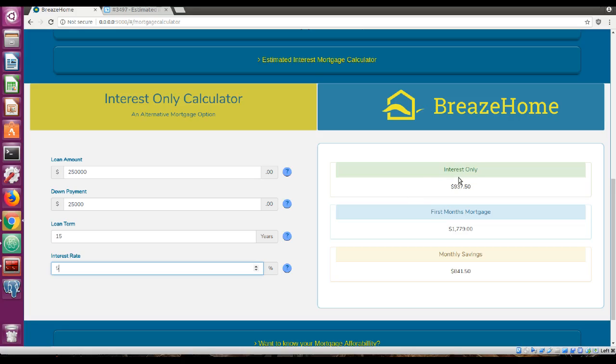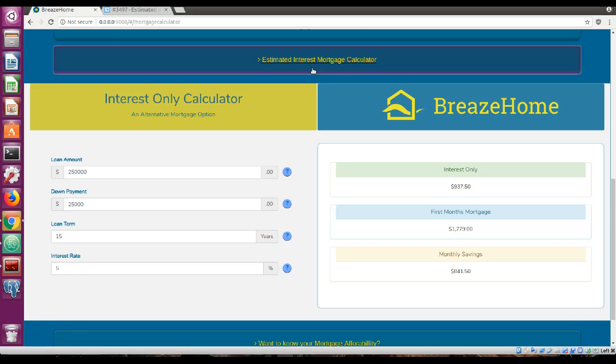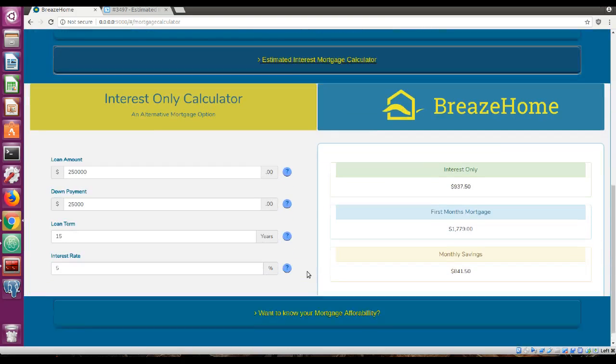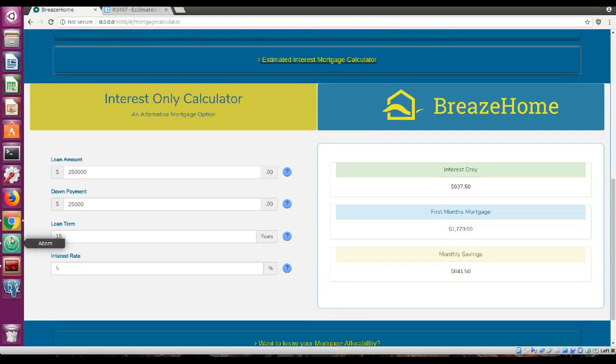In this scenario, the interest payment will be $937.50. A regular mortgage for this scenario would be $1,779. So we're looking at a savings of $841 during the life of paying the interest. So this is my calculator, and it works with one of the other calculators that we have created.